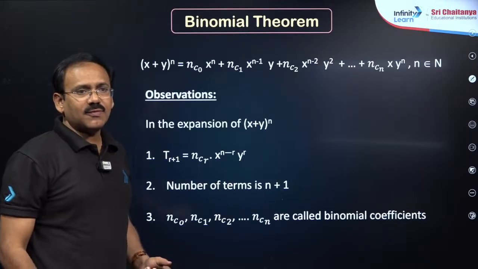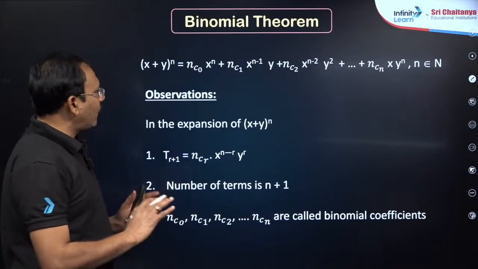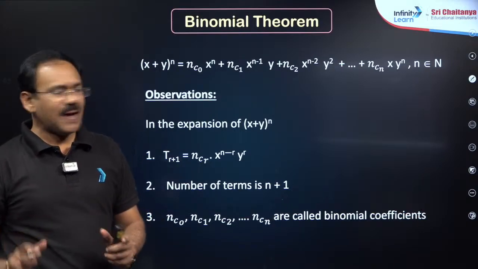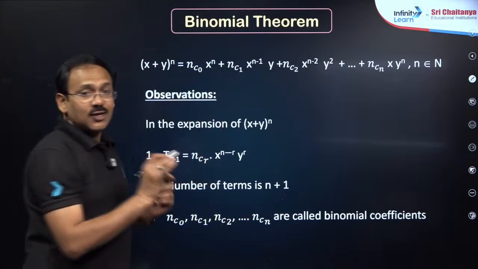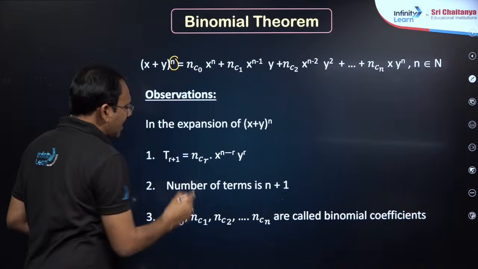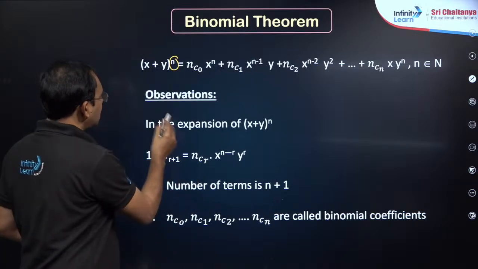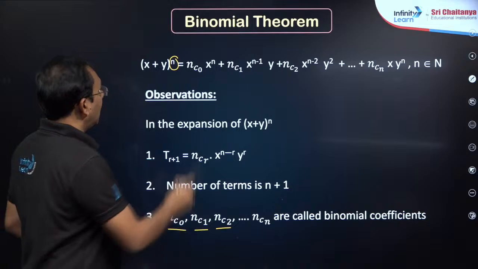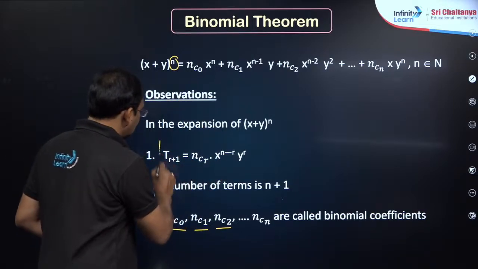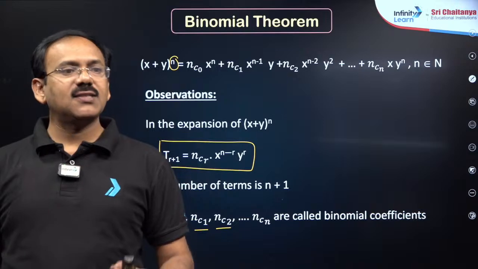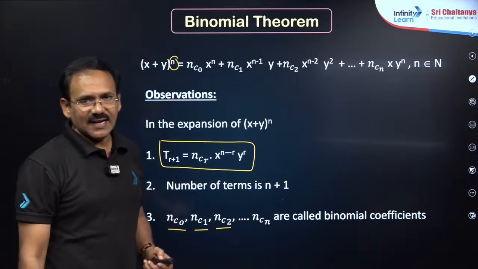The next, my dear students, binomial theorem, very basic statement. You know how to write the expansion of (x plus y) whole power n. The most important point is when power n is there, there will be n plus 1 terms, and these numbers C0, C1, C2 are called binomial coefficients, and the (r plus 1)th term is nCr into x to the power of n minus r into y to the power of r, right, dear students.